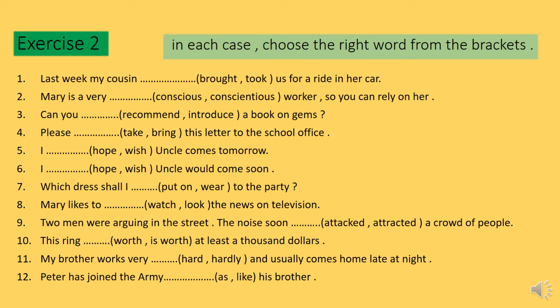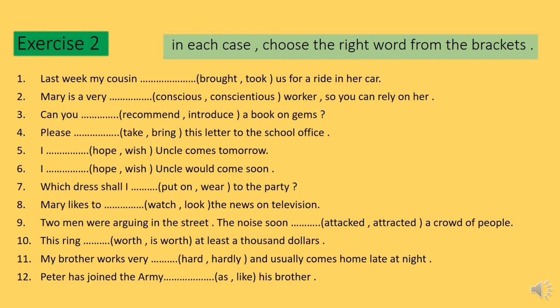Mary likes to watch the news on television. Two men were arguing in the street. The noise soon attracted a crowd of people. This ring is worth at least $1,000.